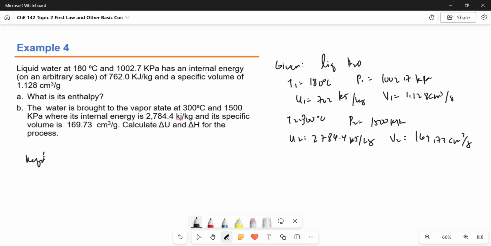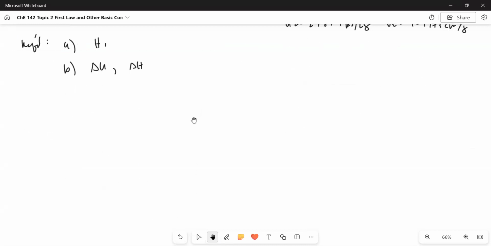We're being asked for letter A, what is H1, the enthalpy, and then for letter B, delta U and delta H. So for the solution, for letter A, let's begin with the definition of enthalpy. Remember that it's U plus PV. Then we substitute the given values.